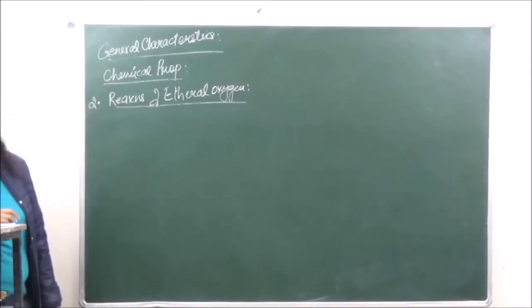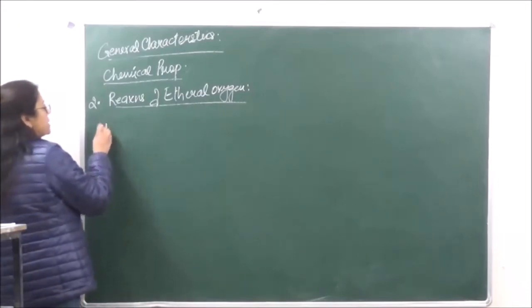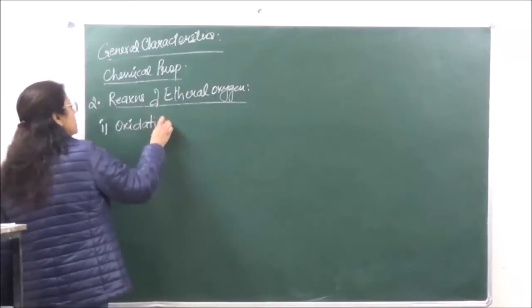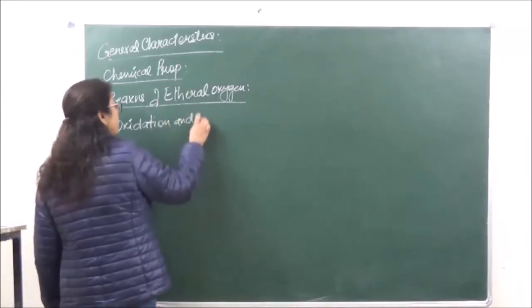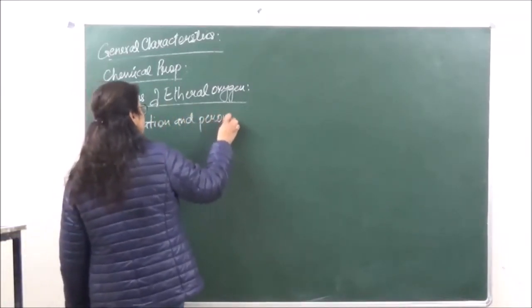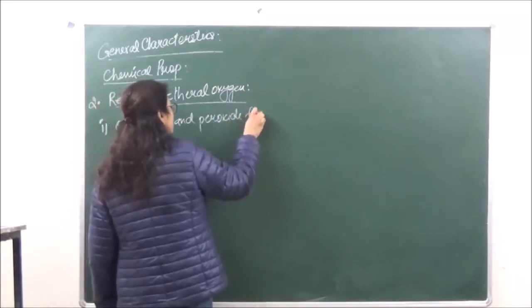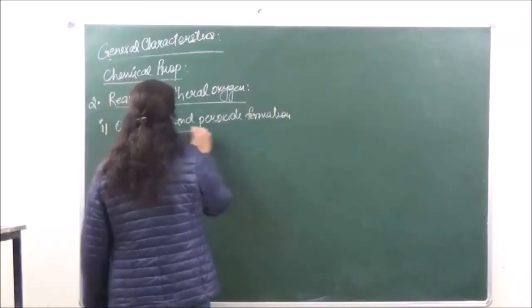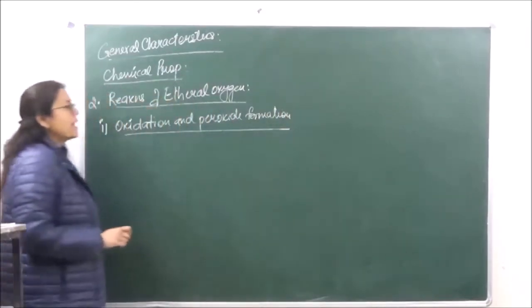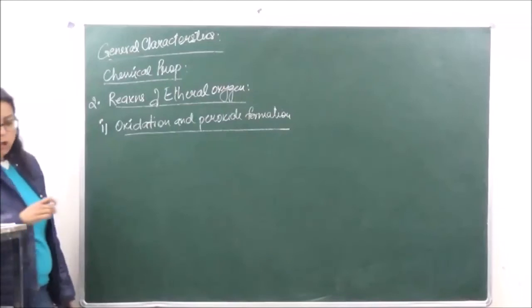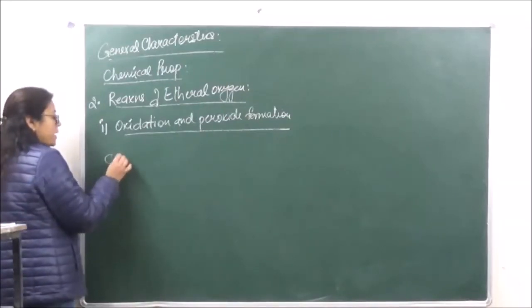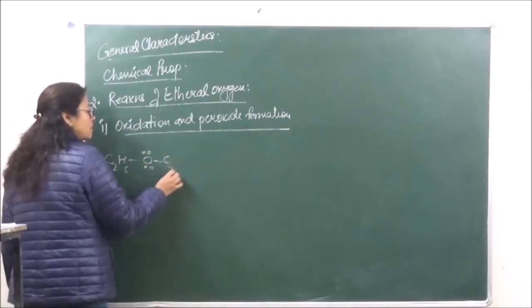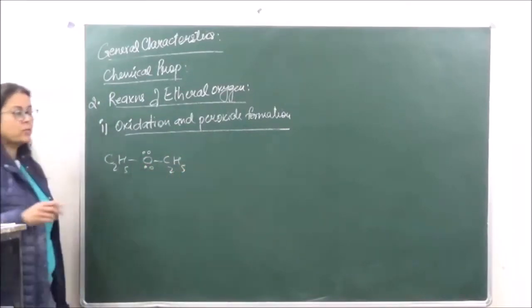The first reaction is oxidation and peroxide formation. Over here we have an ether which is going to react with oxygen.